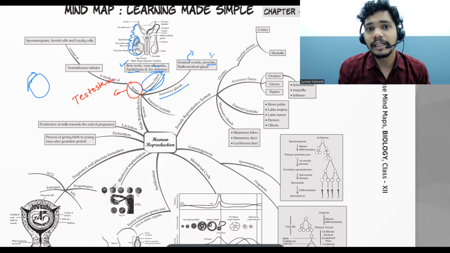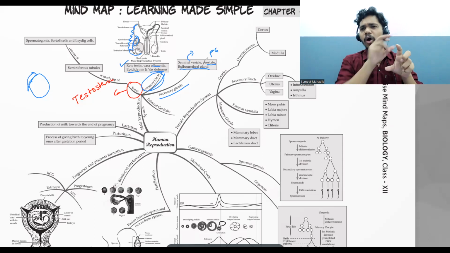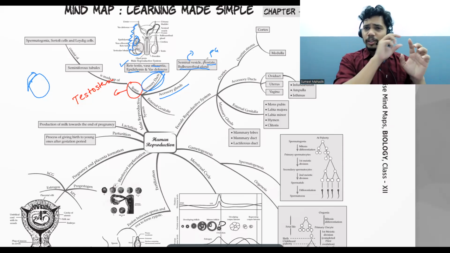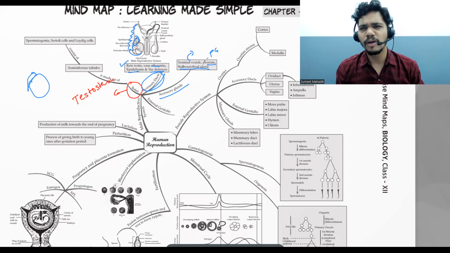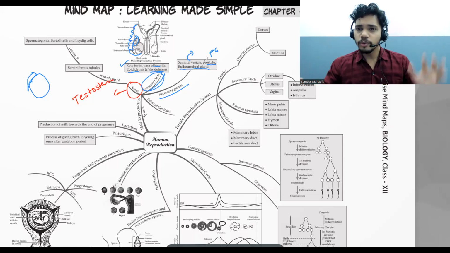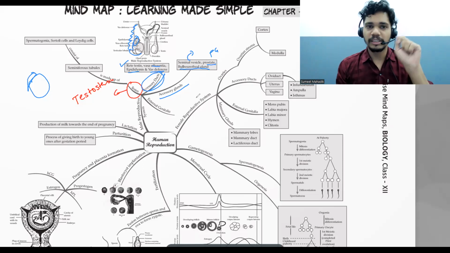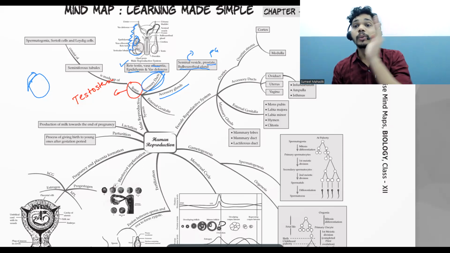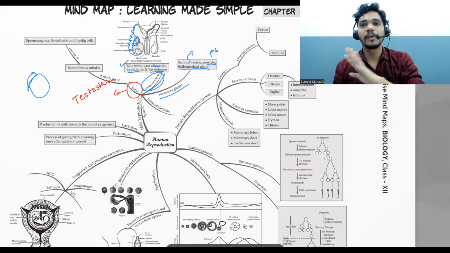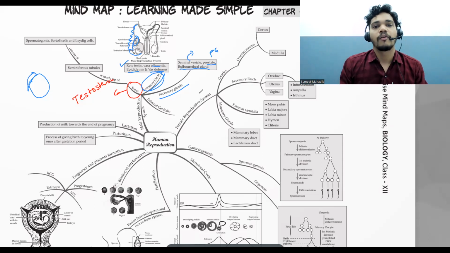Okay, now prostate glands are there for secretion of the prostaglandins, and the bulbourethral glands are responsible for the washing out. See, the penis or the urethra of the male is responsible for both the passage for the sperm as well as the urine. So if there is urine, what happens? Sperm can die, right? So to wash off those things, bulbourethral glands are responsible. The secretion of the bulbourethral glands is responsible for washing of the urethra. So urine remnant should not be there and sperm can be easily ejaculated. This point is clear. Very good.